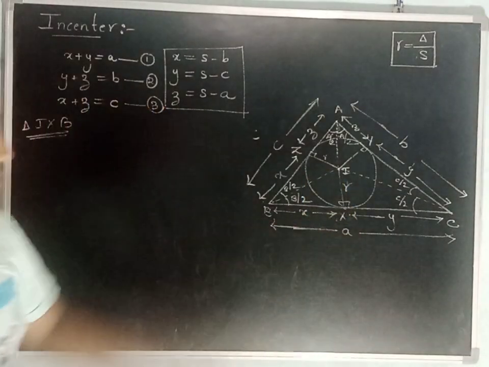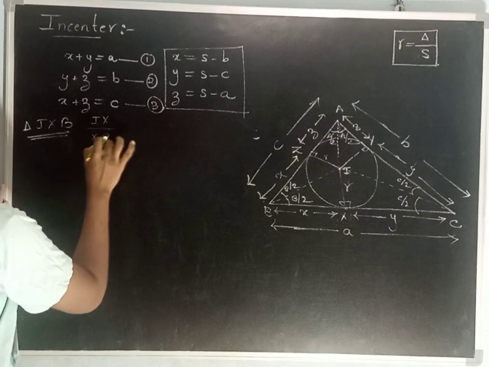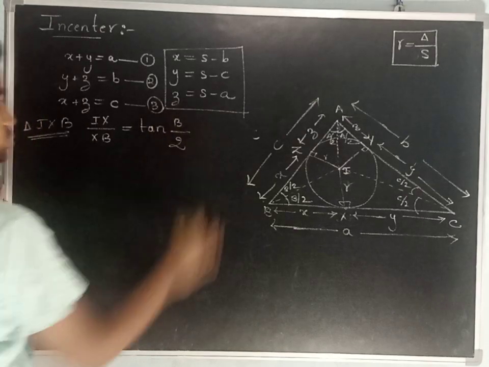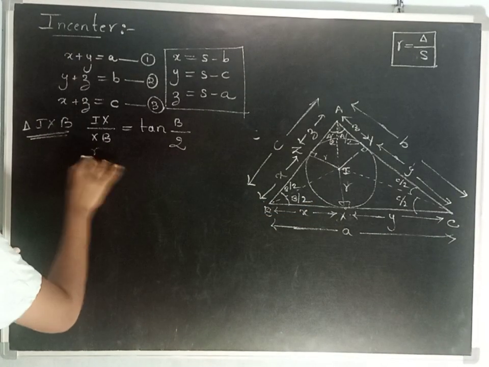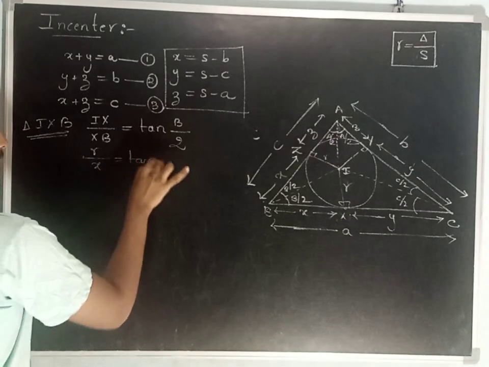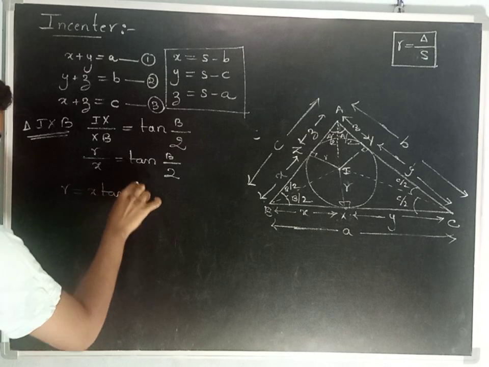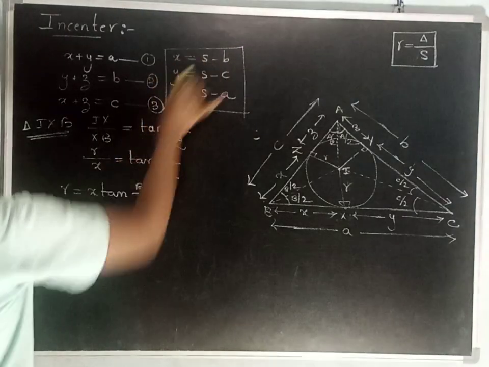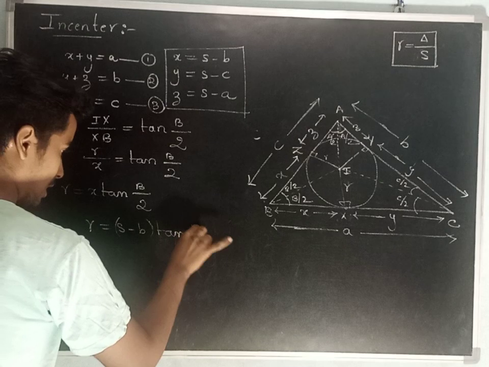Now, IX by XB is equal to tan B by 2. IX is nothing but radius of the incircle, XB is nothing but x. So r by x is equal to tan B by 2. R is equal to x into tan B by 2. x is nothing but s minus b. R is equal to s minus b into tan B by 2.